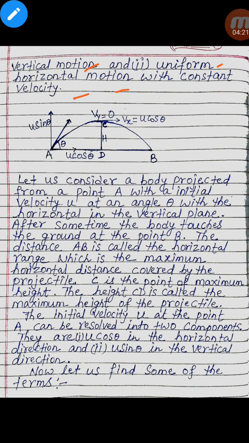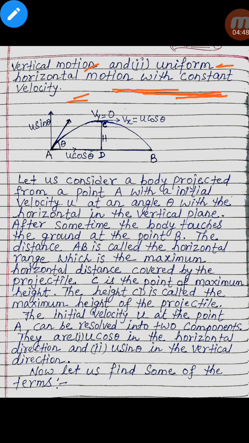So in vertical motion, acceleration is constant, and in horizontal direction the motion is uniform, meaning with constant velocity. In the horizontal direction velocity is constant, in the vertical direction acceleration is constant.